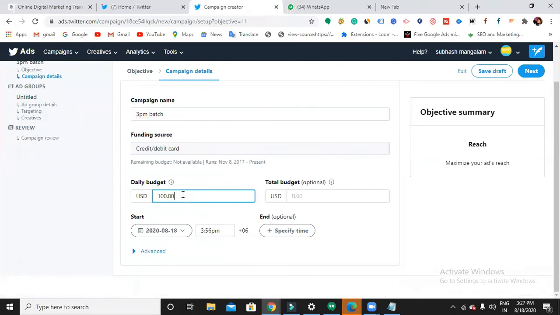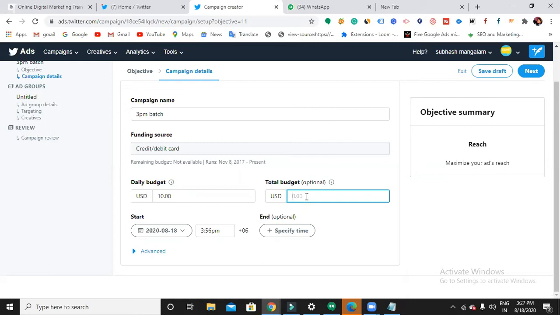Now, daily budget. Daily budget means the maximum amount you want to spend per day. By default, your Twitter ads will be taken in USD dollars. So $100 will be more for us. Let's go with $10. Only dollars will be there, no option for rupees, only USD dollars.